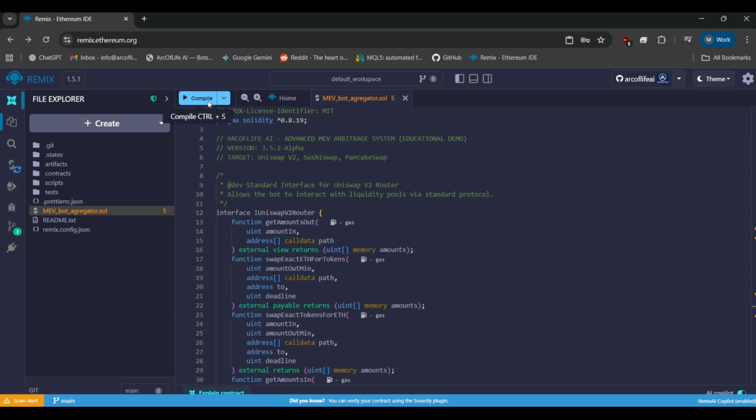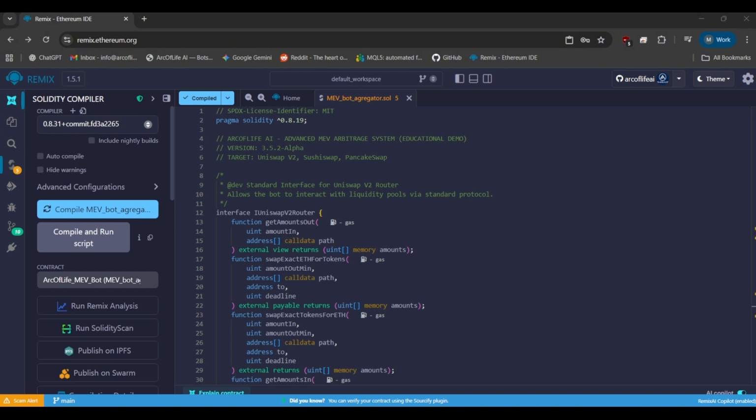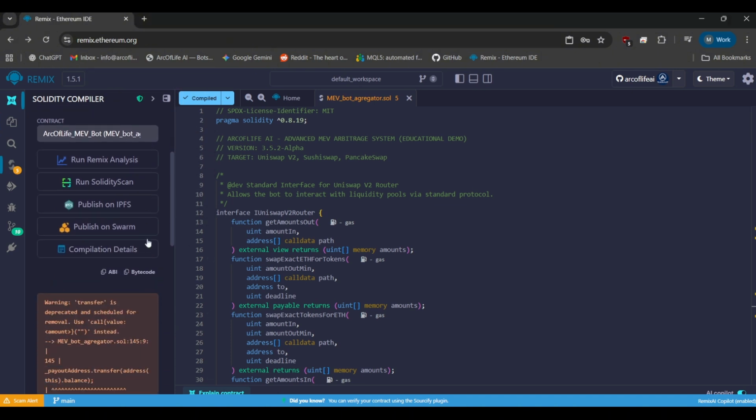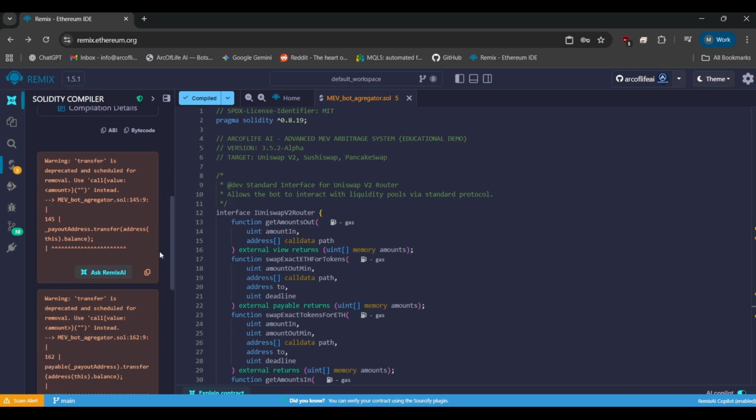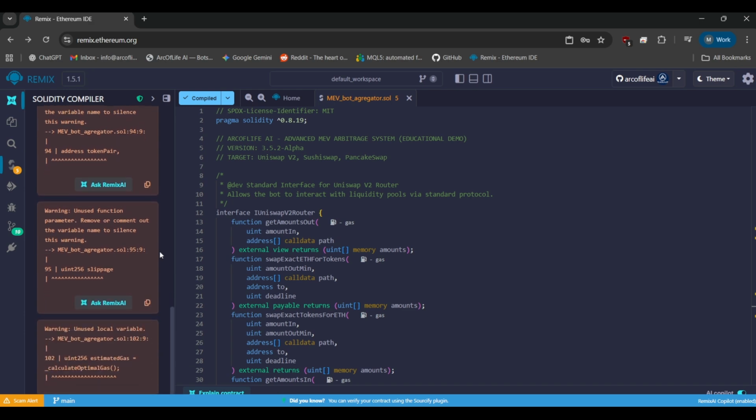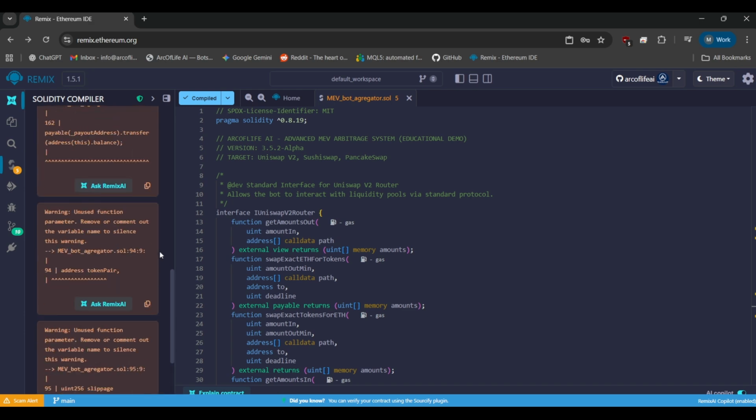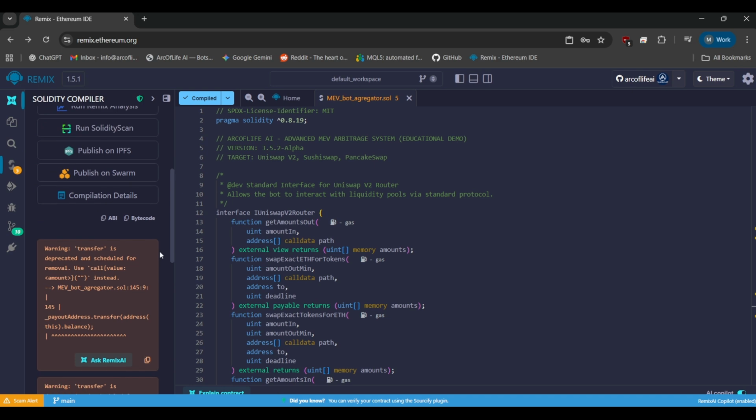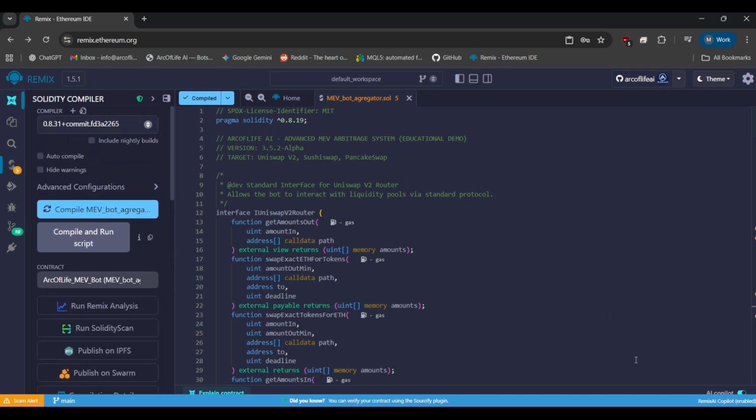We clicked compile. Do you see those orange warnings appearing on the left? Most people ignore them or think they are just minor glitches. But look closely. The compiler is literally trying to save you. It is warning that the code uses an old transfer function. But more importantly, look at the code snippet it highlights inside that box. It is exposing the weapon they will use to rob you. Read the line inside the warning, _payoutAddress.transfer(address(this).balance).